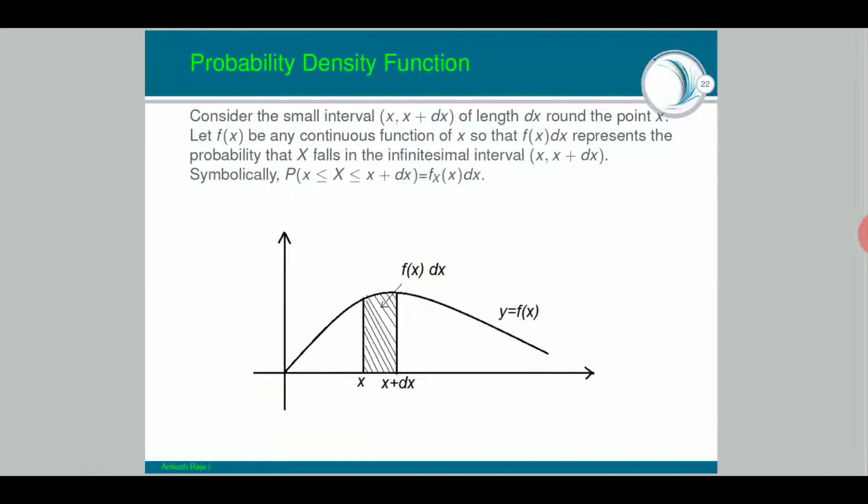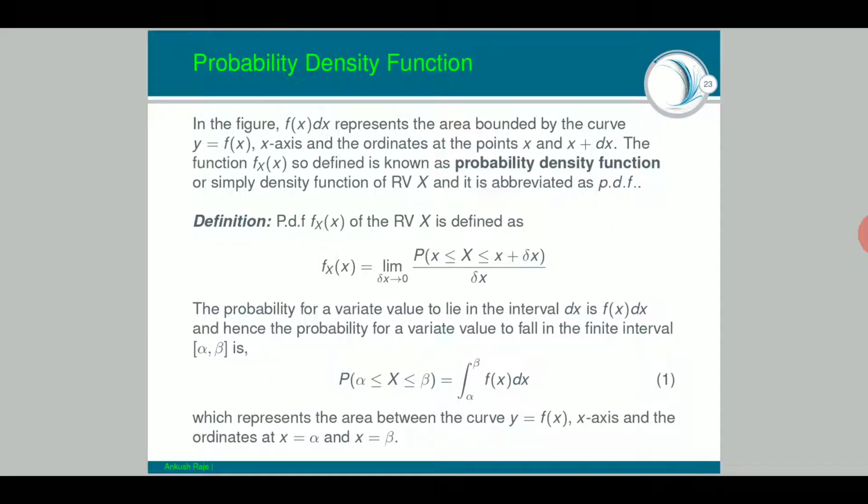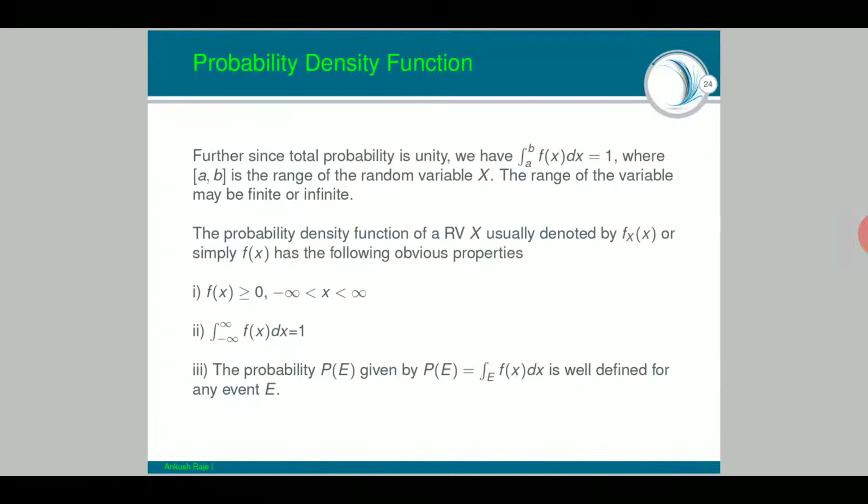So what we have done is we have taken a small element here and generalized it in terms of any general interval from alpha to beta. And from equation 1, we are saying that the probability that x falls in the interval alpha to beta is the integration from alpha to beta of f(x) dx.